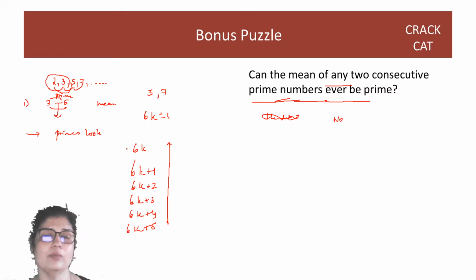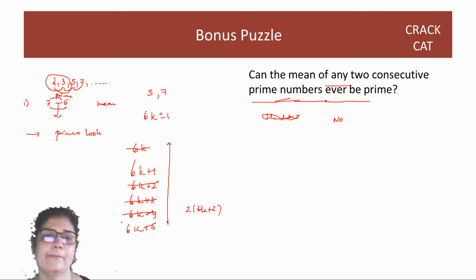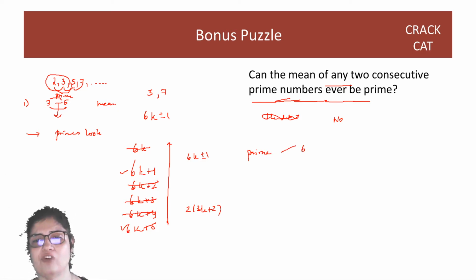Now this number cannot be prime because it's a multiple of 6. This number is a multiple of 2. This number is a multiple of 3. This number is a multiple of 2. I can take 2 common and I'll be left with 3k plus 2. So it's a multiple of 2. So these are the two numbers that are not multiples of 2 and 3, and hence they may be prime. So if a number is prime and it is greater than 5, it has to be of the form 6k plus minus 1. But all numbers of 6k plus minus 1 are not prime.